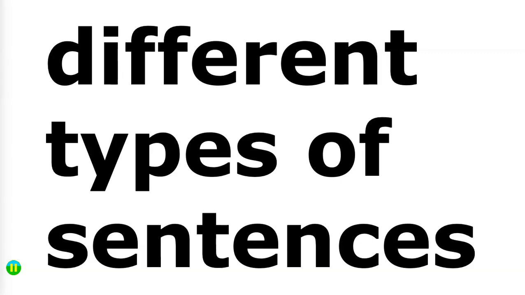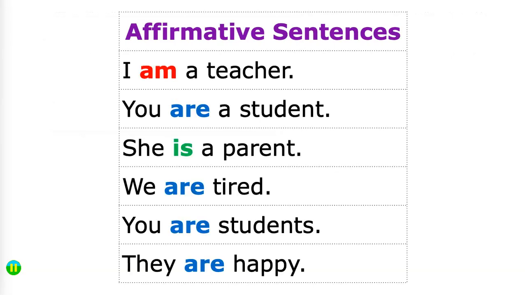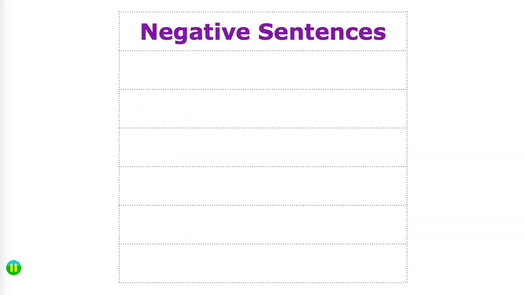Now, there are different types of sentences, and they have different formats. Affirmative sentences have the format subject plus be verb plus complete meaning. We've been using affirmative sentences so far in this presentation.